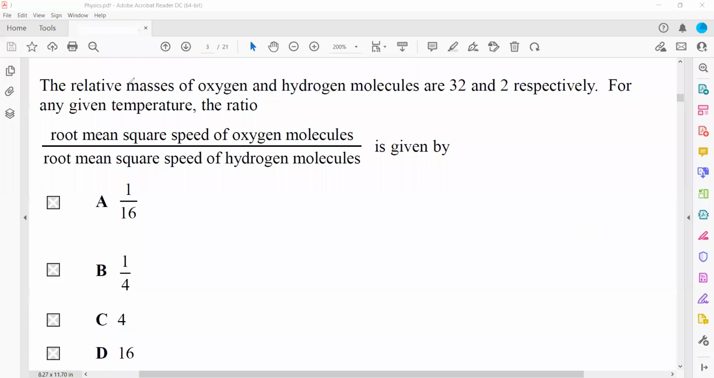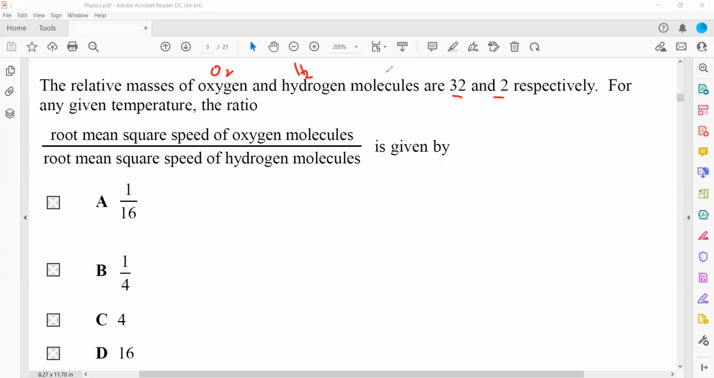In this question, the relative masses of oxygen and hydrogen are 32 and 2, because oxygen is O2, so 16 times 2, and hydrogen is H2, which is 1 multiplied by 2. For any given temperature, the root mean square speed of an oxygen molecule compared with the root mean square speed of hydrogen is asked. So we need the ratio of their root mean square speeds.